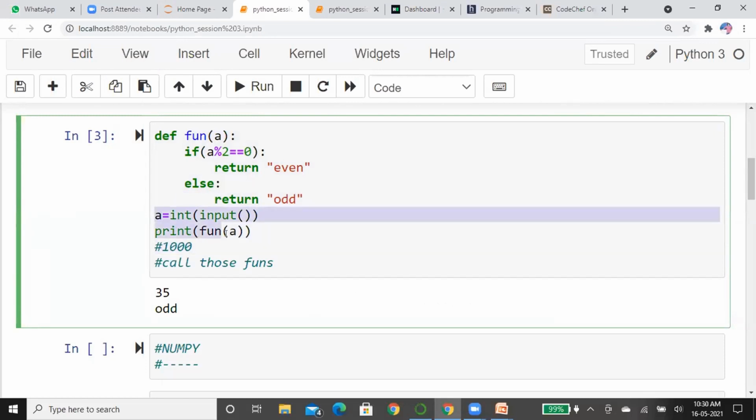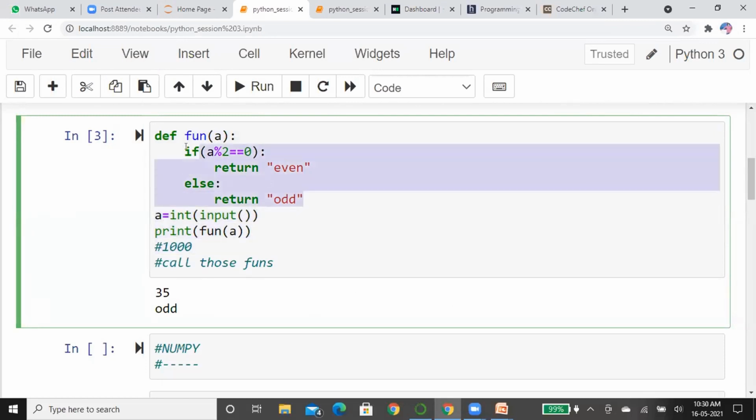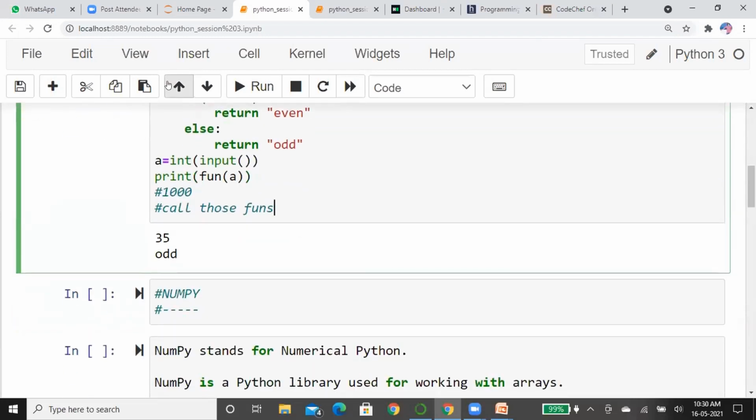Until we have called this function, the function code is not executed. Whenever you call this function, then only the function code gets executed. So inside the function, the scope will be different. What is the scope? You may have a doubt. I will show that.